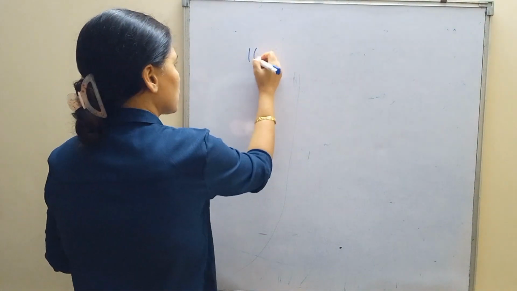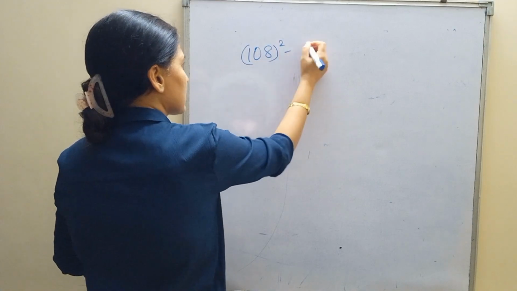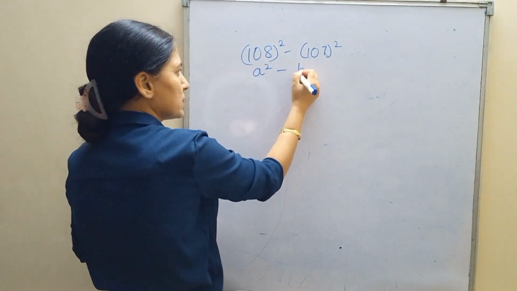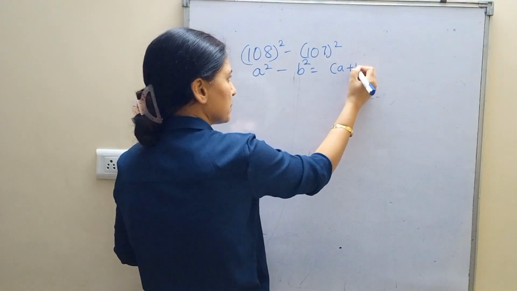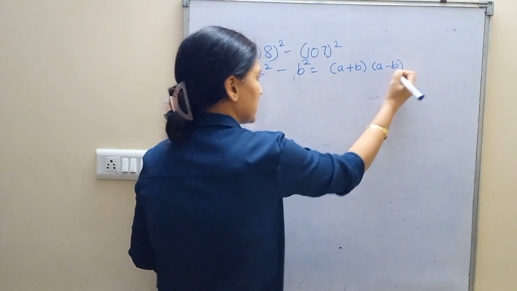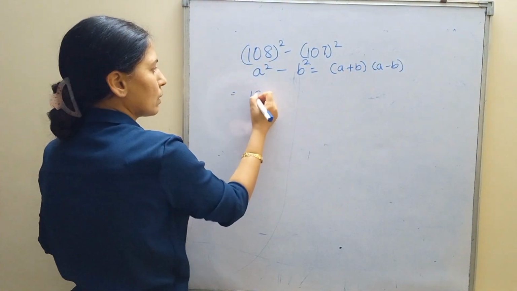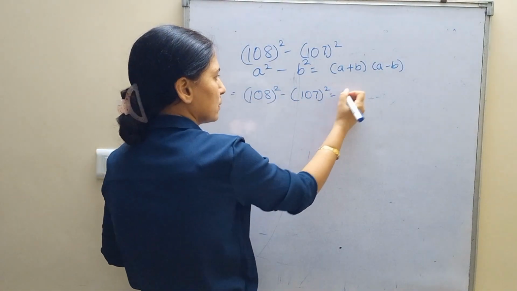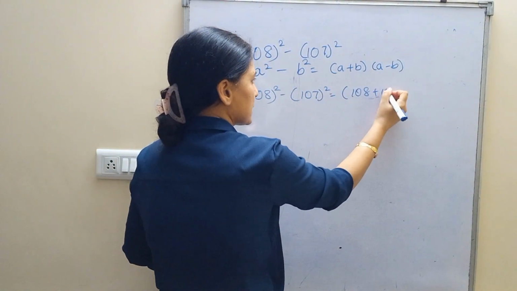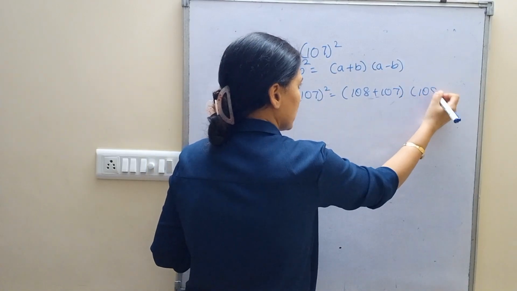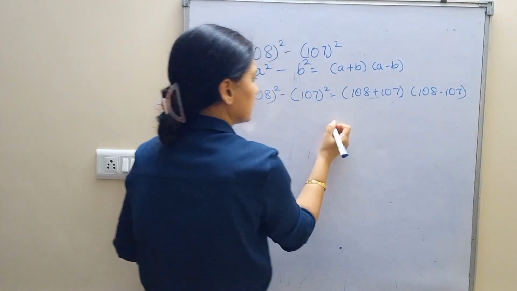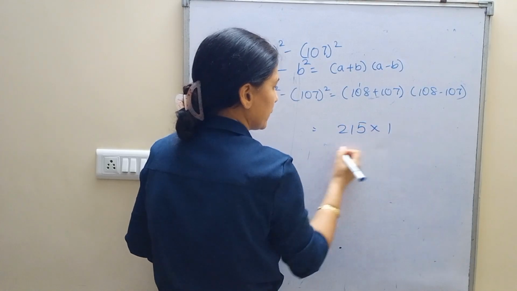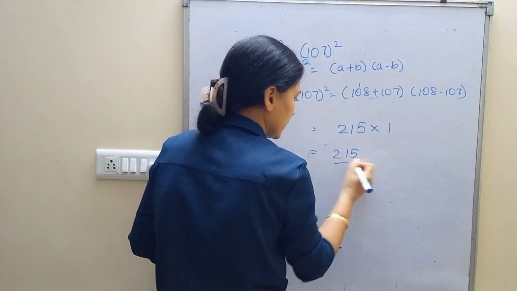108 square minus 107 square. A square minus B square is A plus B, A minus B. Substitute, and this becomes 215 into 1, which is 215.